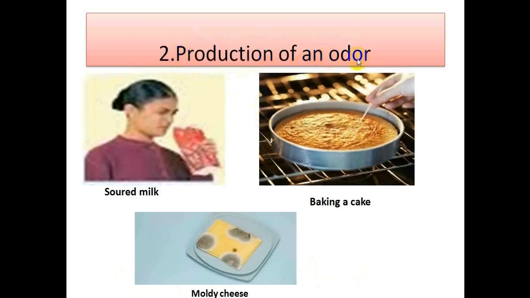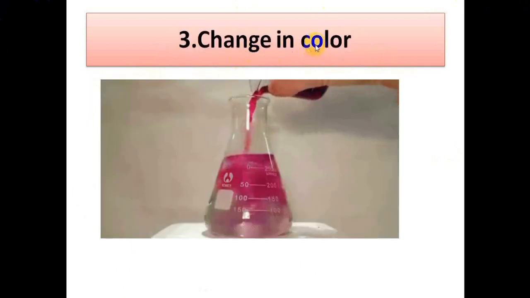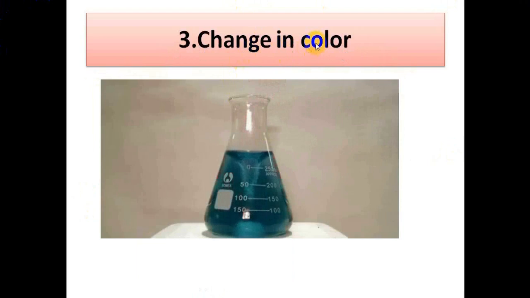Number 2, production of an odor. As we said before, odor means smell. So when we smell a different odor, this means that a chemical change has taken place. Like here, sour milk from normal milk. And also baking a cake. By baking a cake, there is a nice, delicious smell. This means also that a chemical change has taken place. And also moldy.